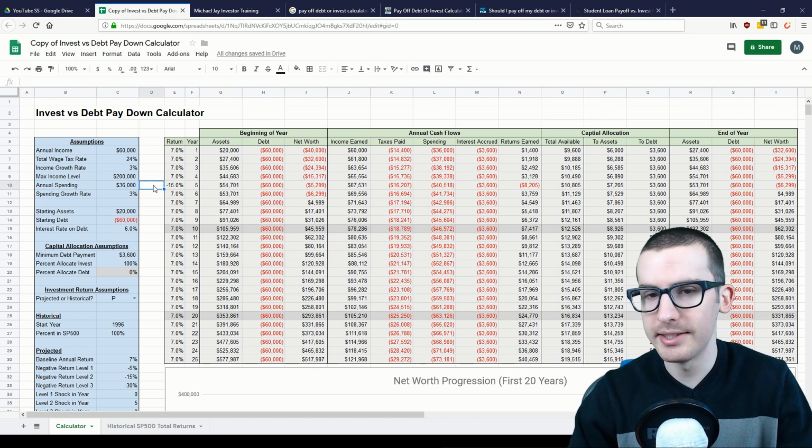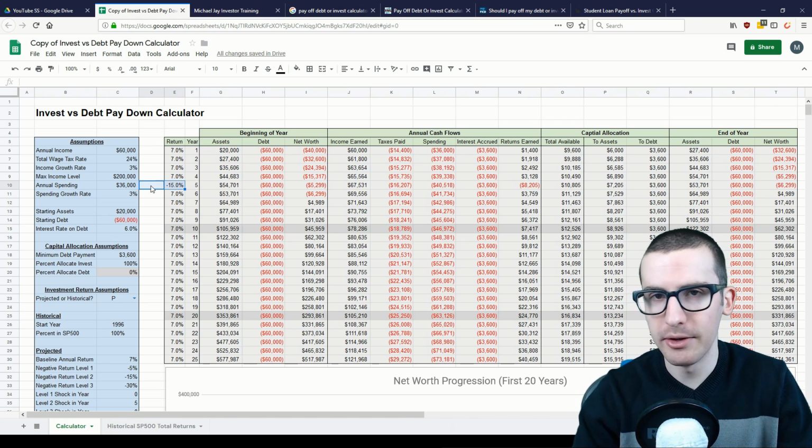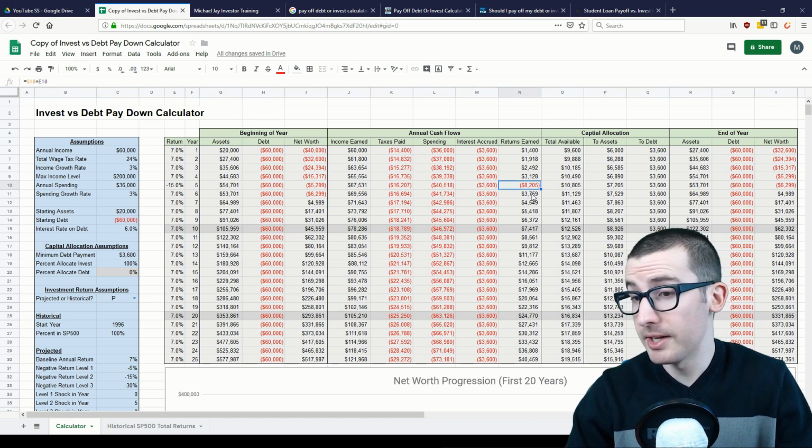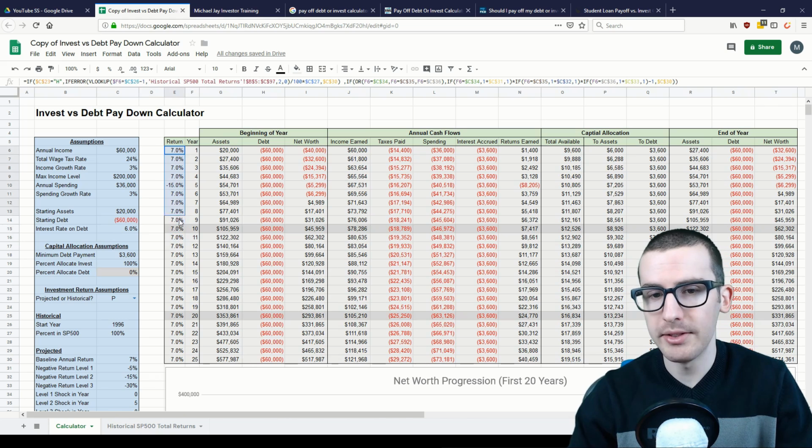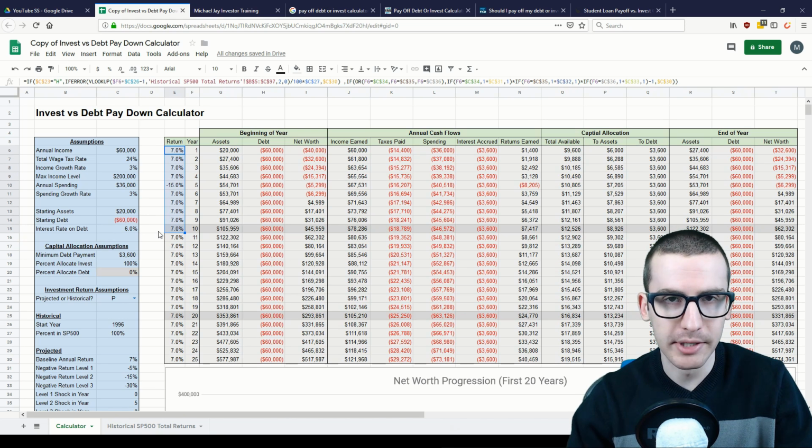The lesson here is that years with negative investment returns have a stronger negative impact on those with higher levels of debt. This is because in those years, not only do you incur a loss from investments, but you still have to pay the interest on your debt. Based on these return scenarios, it looks like paying off your debt is the way to go.